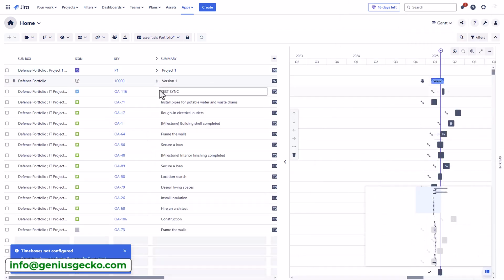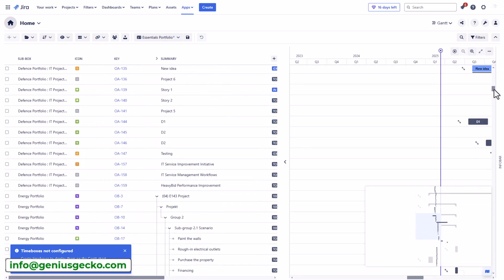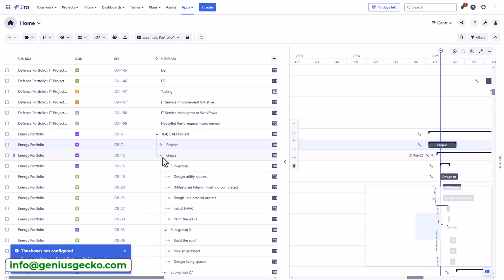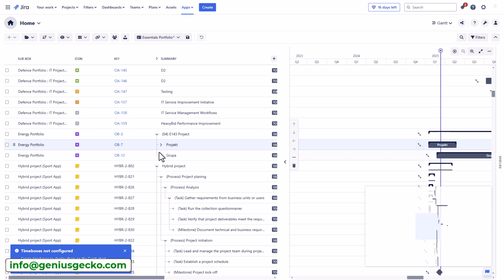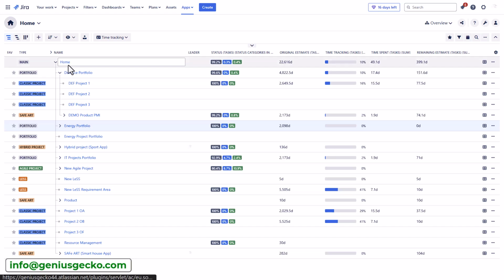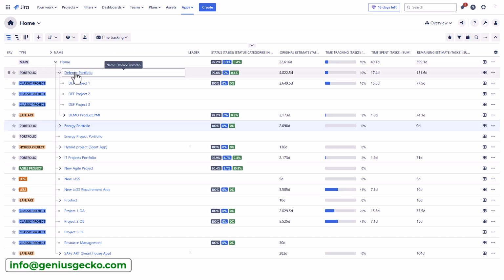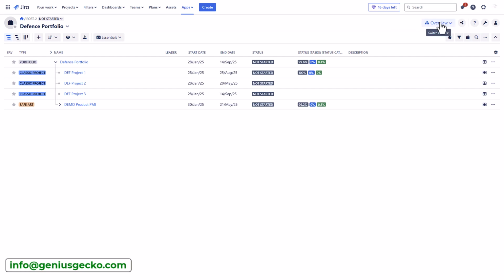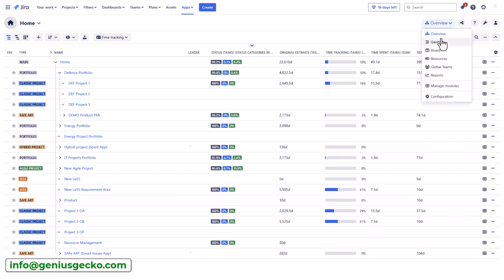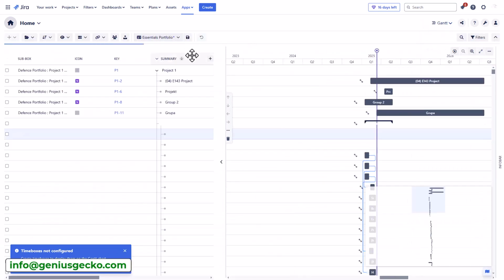While Jira Plans offers filtering and view adjustment options, the sheer volume of data and the complexity of interdependencies can make it difficult to gain a clear, concise overview. In scenarios involving large portfolios with complex cross-project dependencies, project managers may find that supplemental portfolio management tools offer enhanced visualization capabilities such as more interactive Gantt charts, dependency maps, and customizable portfolio dashboards, which provide a more intuitive and manageable representation of the overall portfolio landscape.